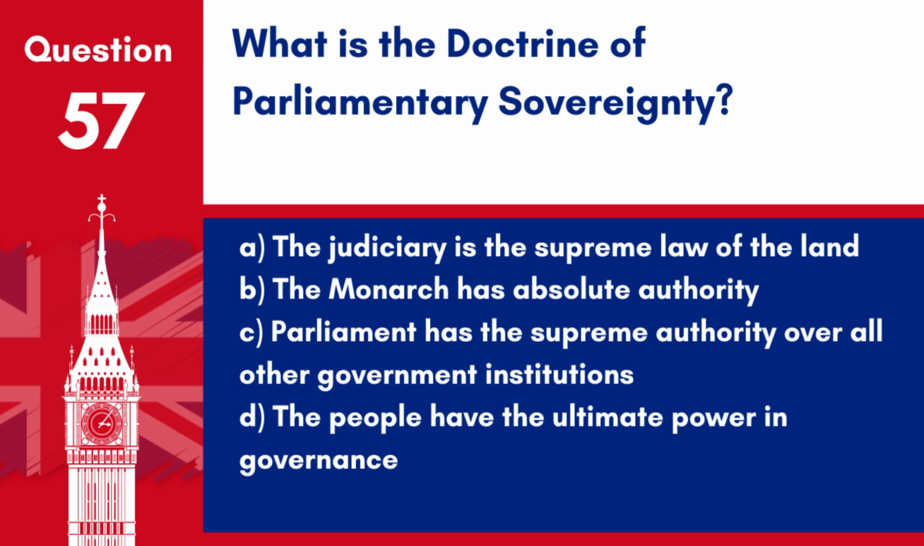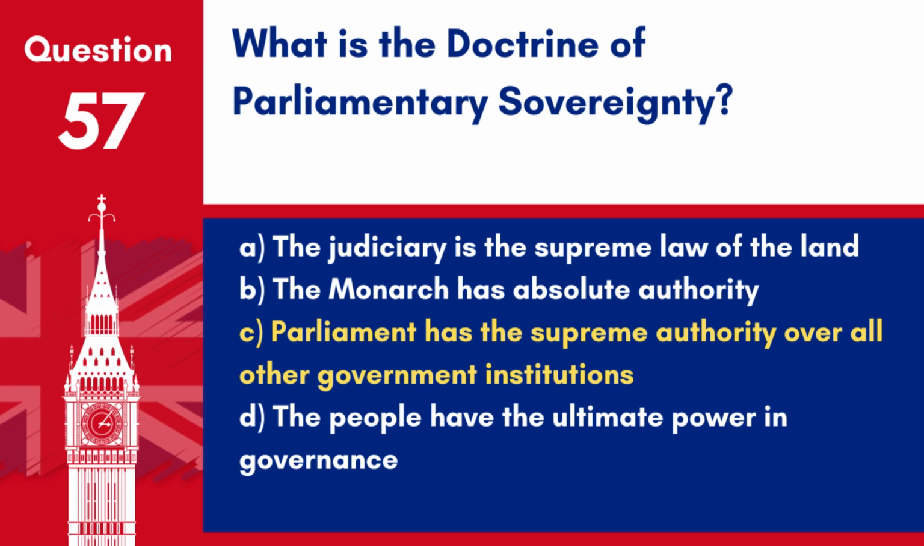Question 57. What is the doctrine of parliamentary sovereignty? A. The judiciary is the supreme law of the land. B. The monarch has absolute authority. C. Parliament has the supreme authority over all other government institutions. D. The people have the ultimate power in governance.